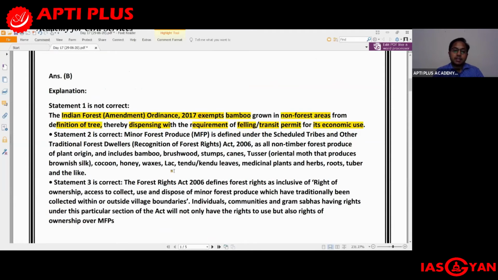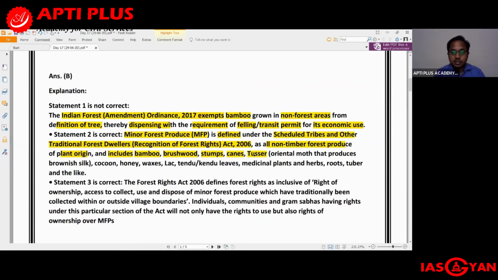The second statement: minor forest produce is defined under the Scheduled Tribes and Other Traditional Forest Dwellers Recognition of Forest Rights Act 2006. In a short manner, it is also referred to as the Tribal Rights Act. Minor forest produce includes all non-timber forest produce of plant origin. And what does it include? It includes bamboo, brushwood, stumps, canes, tassar.